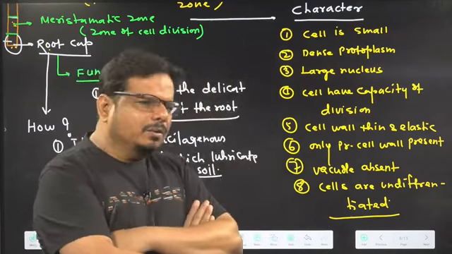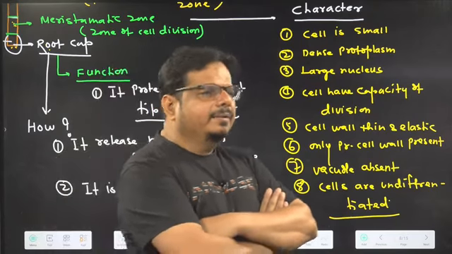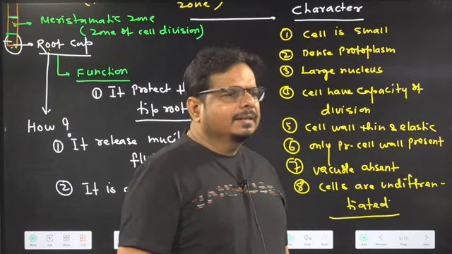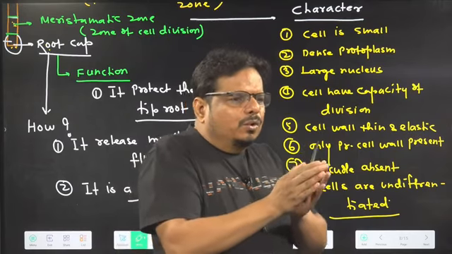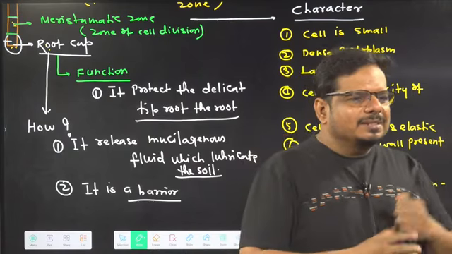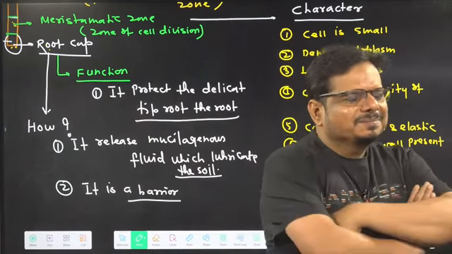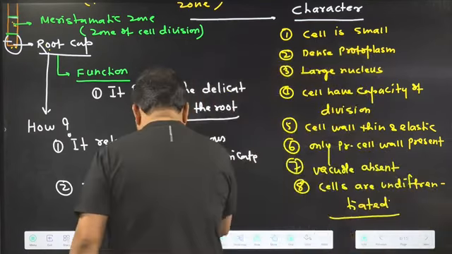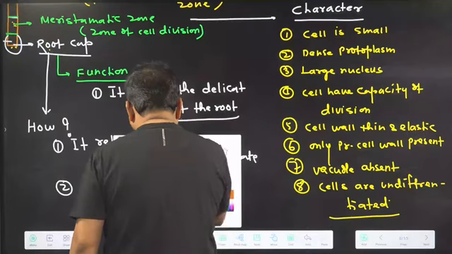Cells are continuously dividing, so the size of the cell remains small. When a cell goes into the zone of elongation, it becomes large, no? So in the meristematic zone, cell size remains small. Meristematic cells are dividing cells.